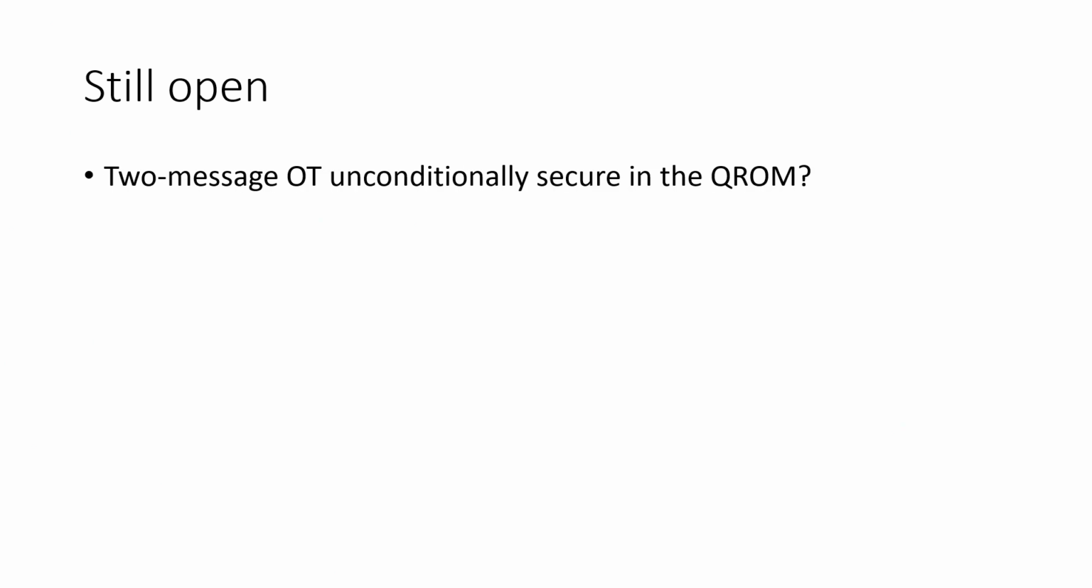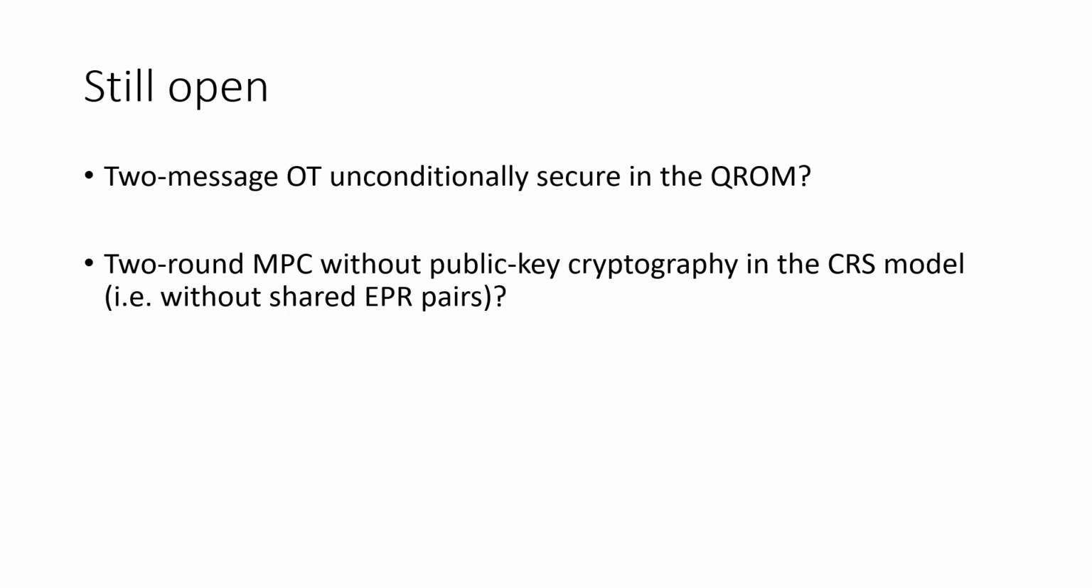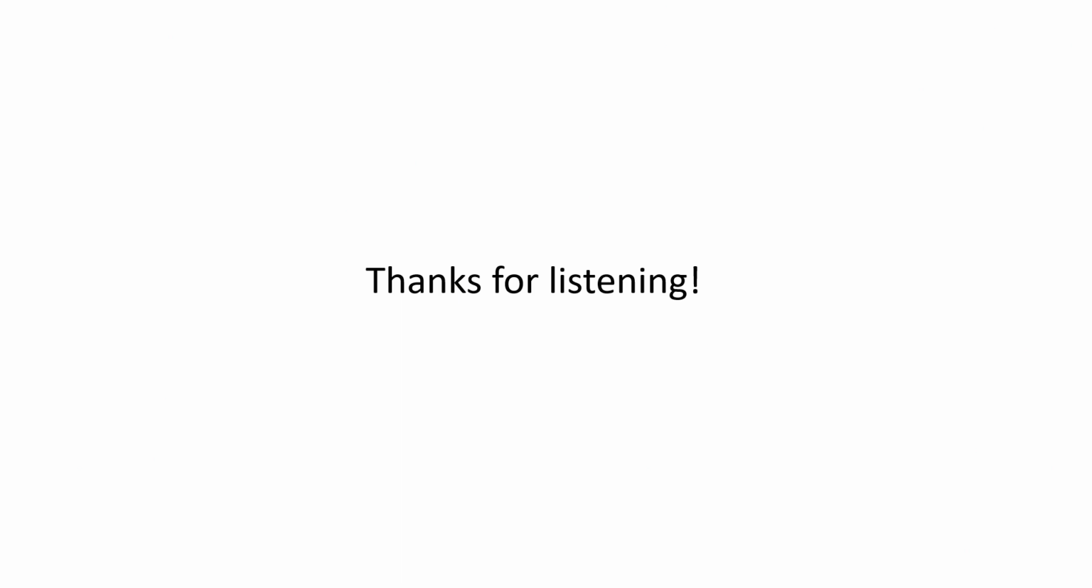And there are still a couple of interesting questions that are open in this direction, and probably more. But 2 that I want to mention are: can we get 2-message OT unconditionally secure in the QROM? That is, can we obtain 2-message OT from the black box use of a hash function? This is still open. And then, in this recent work, we do 2-round OT in the shared EPR pairs model, but it's not necessarily impossible just in the CRS model. So this is still open: can we do 2-round MPC without public key crypto just in the CRS model? So these are some nice open questions, I think, to continue this study. And so thank you for listening, and I'll take questions.